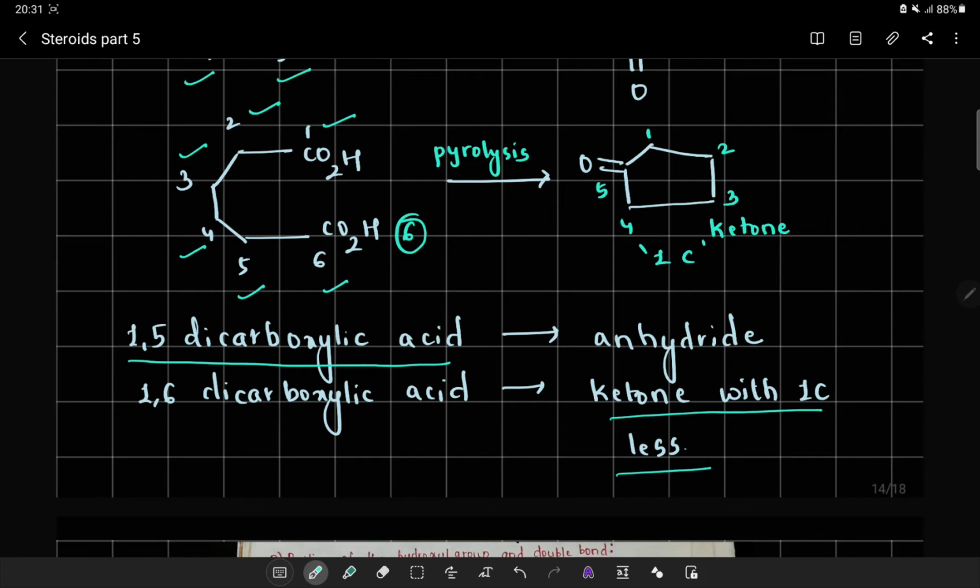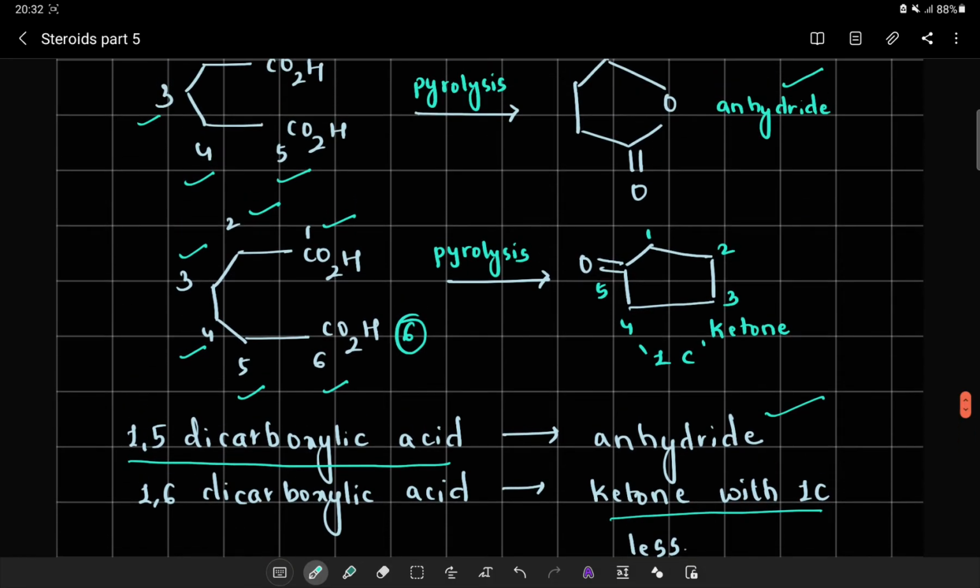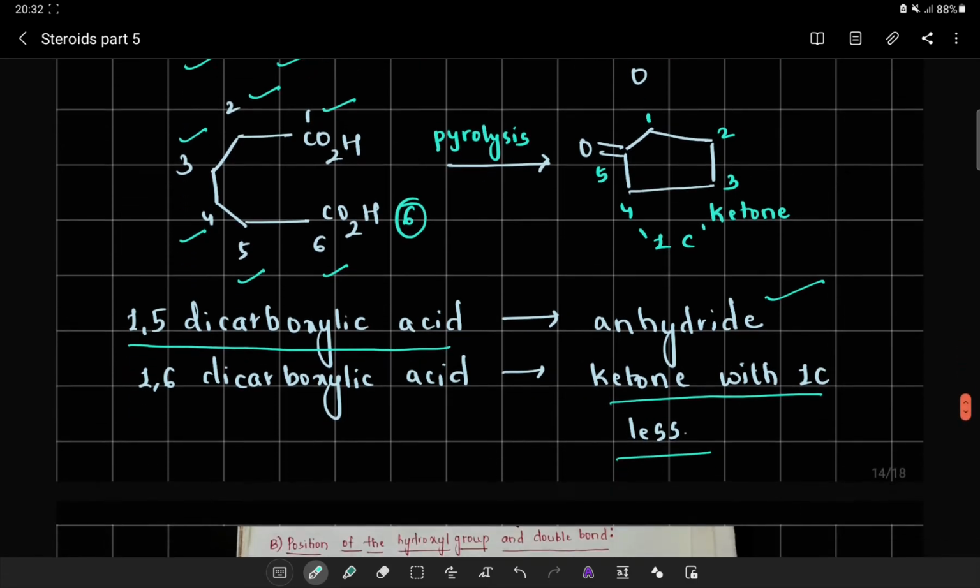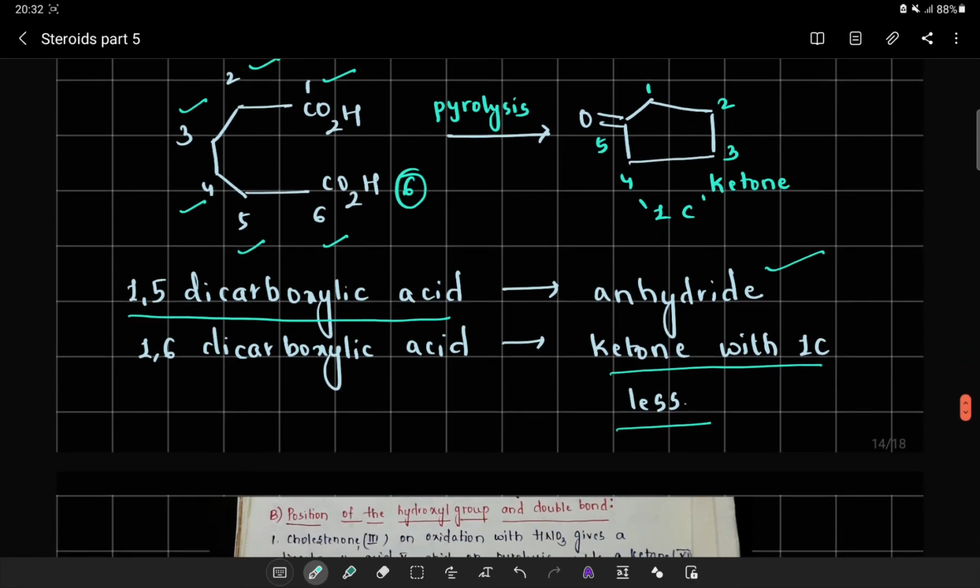But with a 1,5-dicarboxylic acid, we will easily get an anhydride system, while with 1,6 and 1,7-dicarboxylic acids, upon cyclization, we will get a ketone with one carbon less. This is what we have seen in our examples also. 1,5-dicarboxylic acids will give me an anhydride and 1,6-dicarboxylic acids will give me a ketone system. This will be helpful in the further constitution of cholesterol.